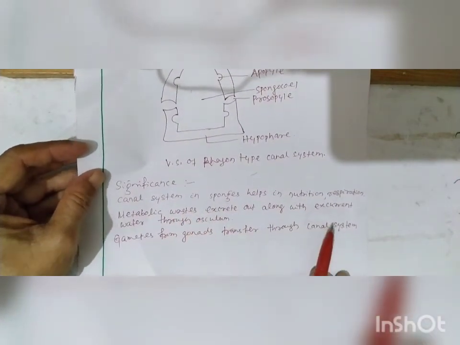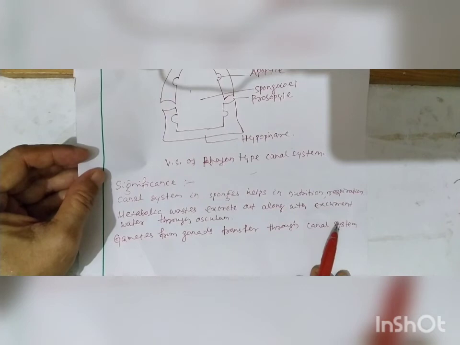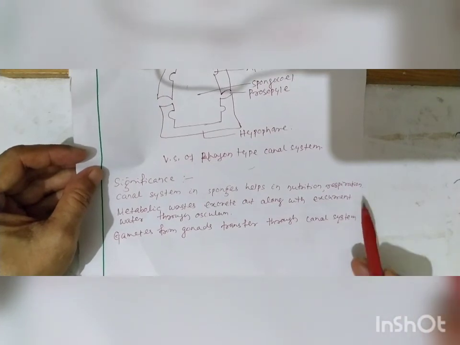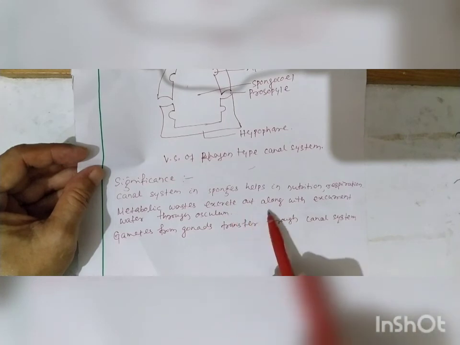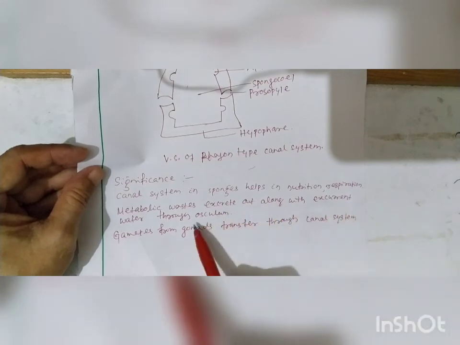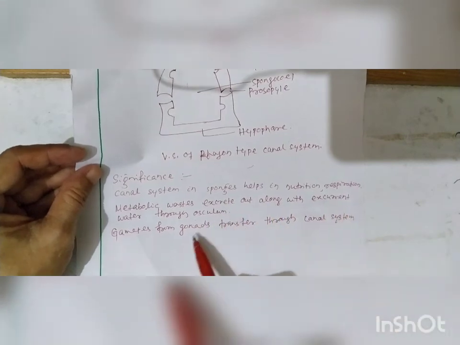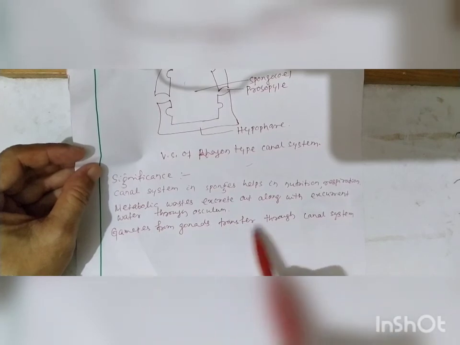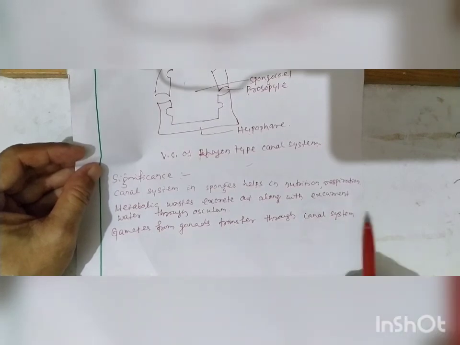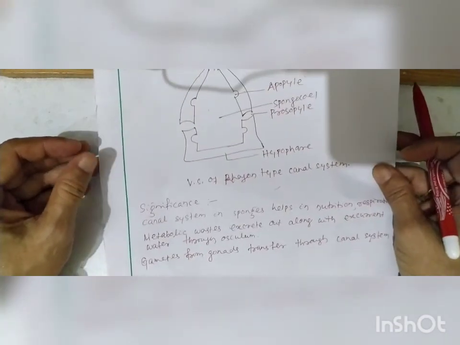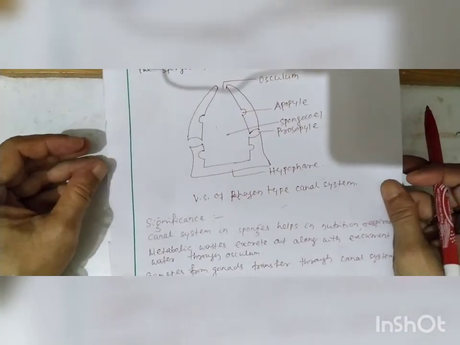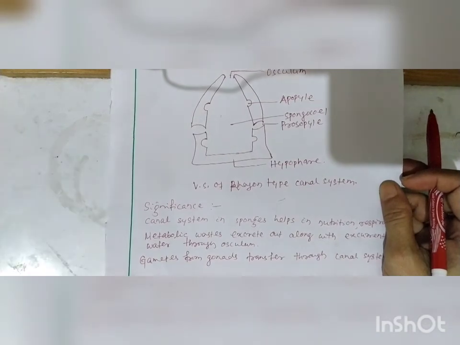Significance of the canal system. The canal system in sponges helps in nutrition and respiration. Metabolic wastes are excreted along with excurrent water through the osculum. Gametes from the gonads are transported through the canal system. So, sponges, or members of phylum Porifera, are sedentary; they cannot move.